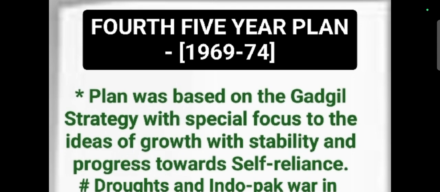Stability is very important to get development, and then we have to increase our growth. The growth always increases day by day and year by year. Progress is also important. So growth with stability and progress, especially towards self-reliance. This is the main important strategy based on Gadgil's ideas.